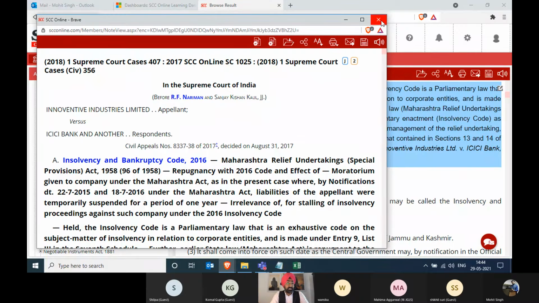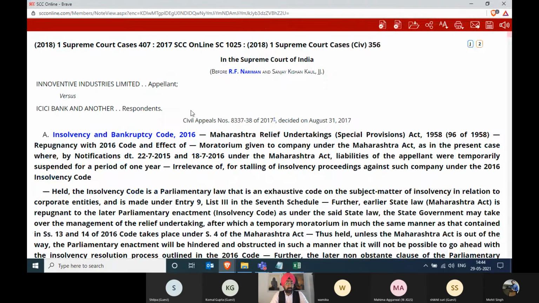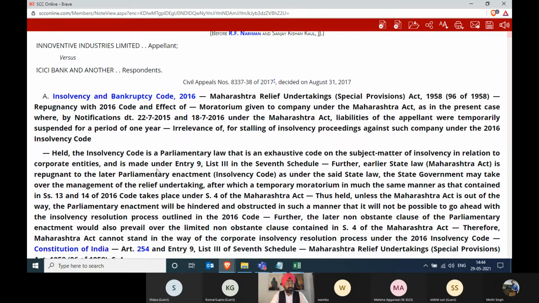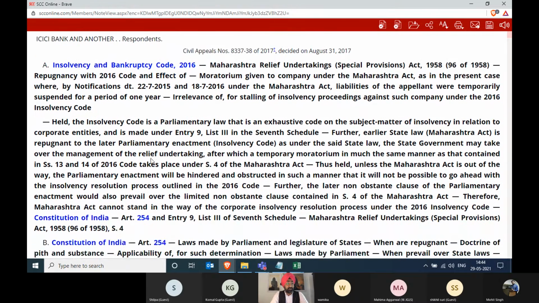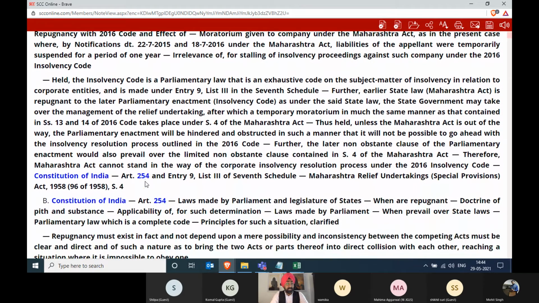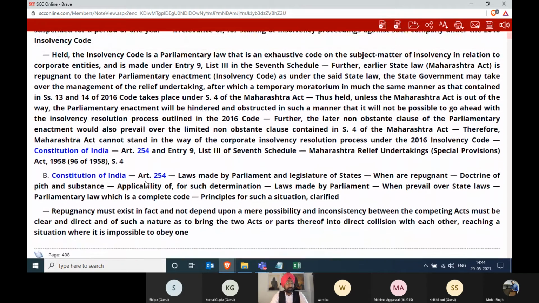What we've done right now is that we have gone from the Bare Act to the judgment. Now there's another feature that we have included very recently, I think it's not even 2 months old. When you're seeing the Bare Acts, now if you see this, it says Insolvency and Bankruptcy Code 2016, then Constitution of India, Article 254 and others. Now these are all hyperlinked.